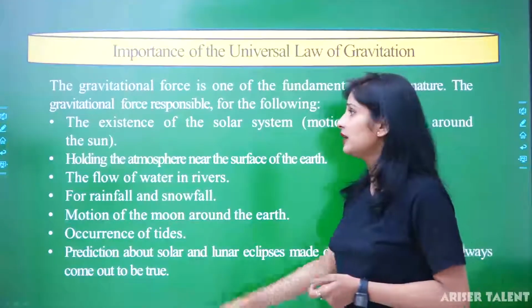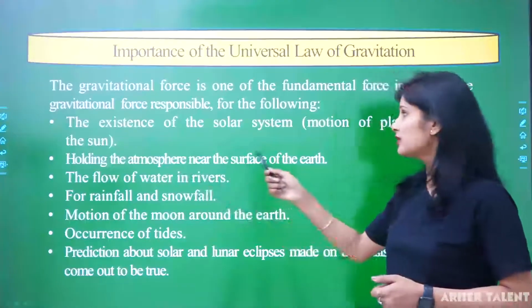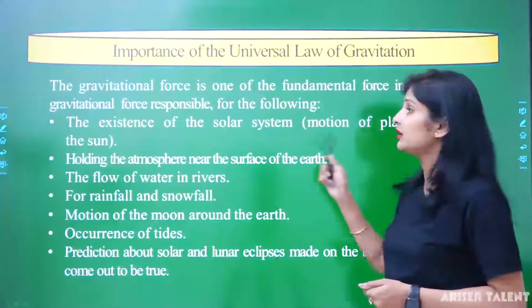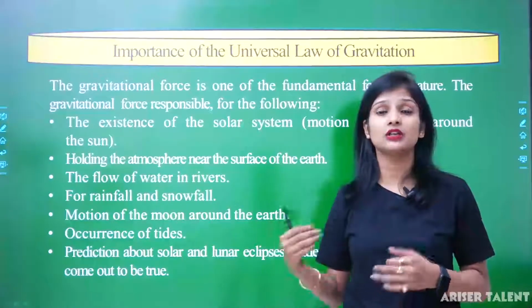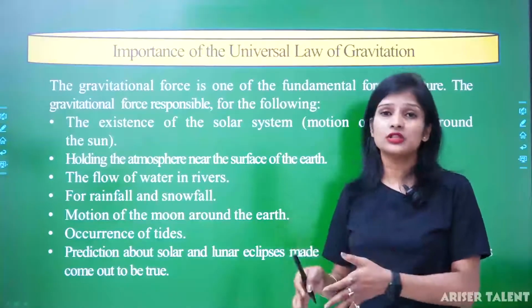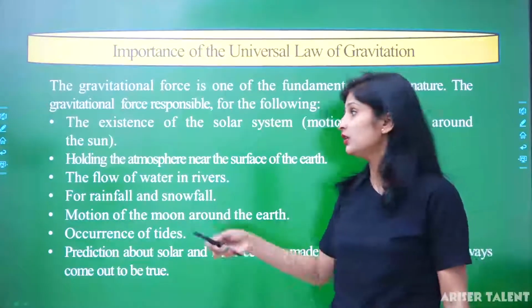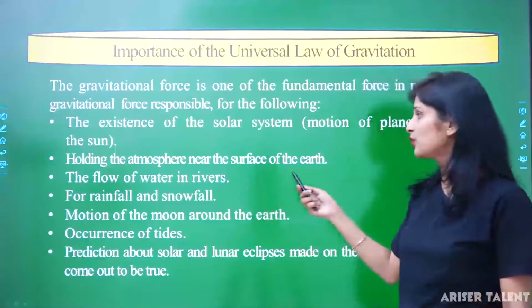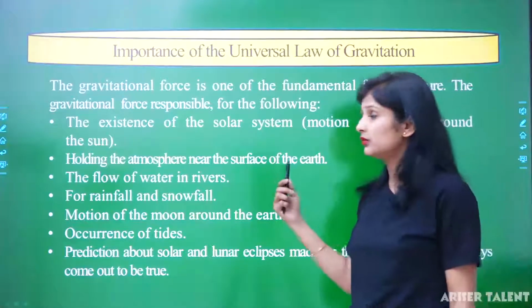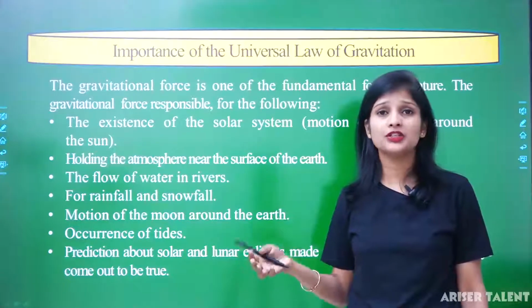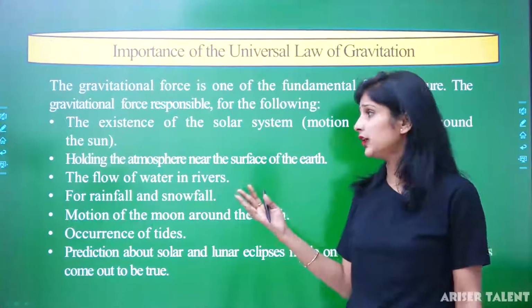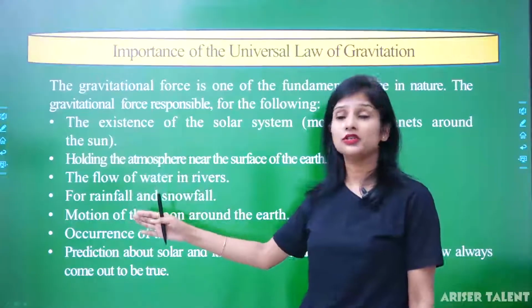First is the existence of the solar system. The motion of the planets around the sun is just because of gravitation. There are gravitational forces attracting each other. Holding the atmosphere near the surface of the earth: there are so many dust particles and gases, and the atmosphere is held by the gravitational force only.